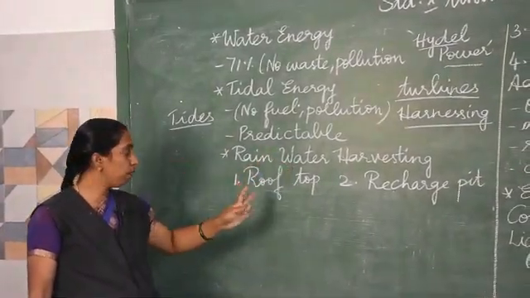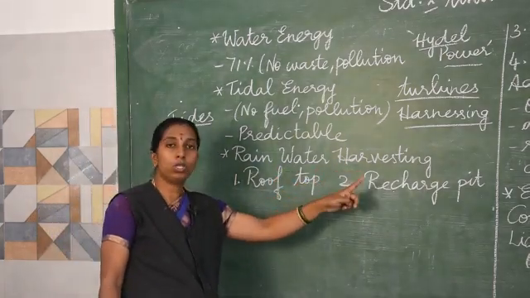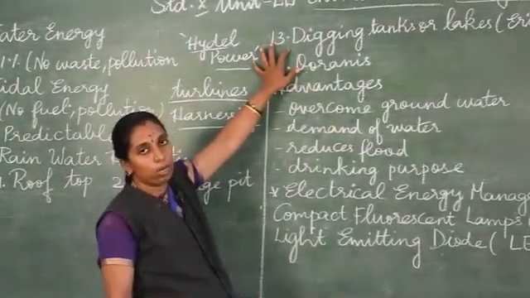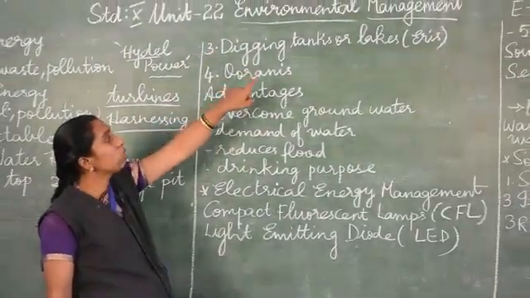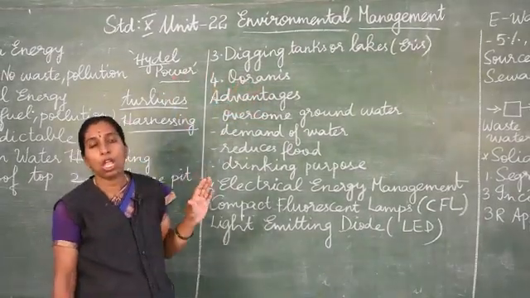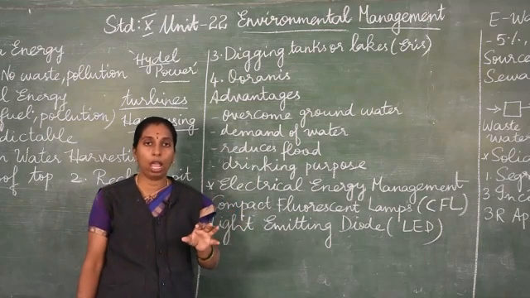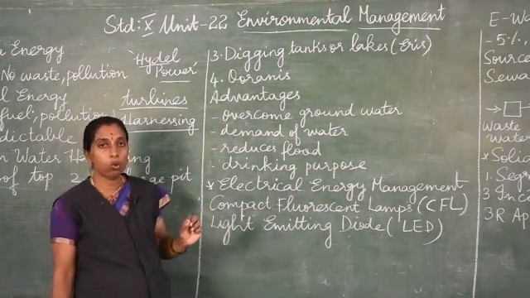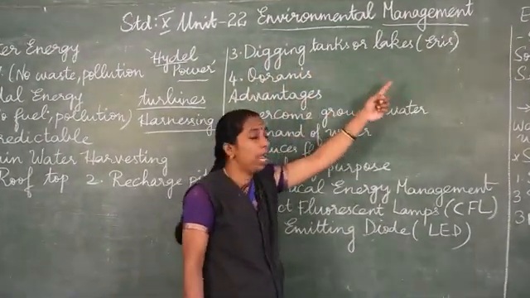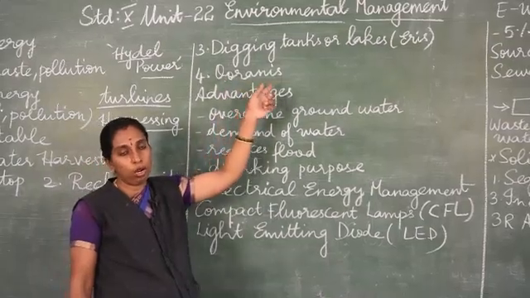You have to write the 4 methods: rooftop rainwater harvesting, using a recharge pit, digging tanks or lakes, and this is a very important question, the methods used in rural areas to conserve rainwater. For this you need to write digging tanks or lakes, areas and Uranus. The fourth one is Uranus.